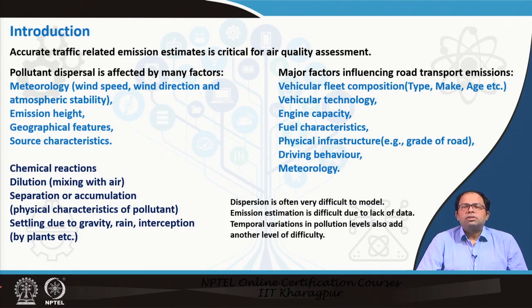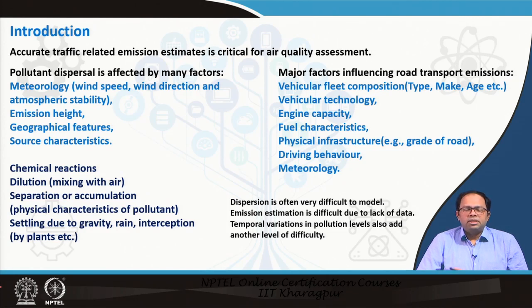Then physical infrastructure, like for example, what kind of road space we have, what is the grade of the road. This plays a role in the amount of fuel consumed, and that leads to different kinds of emission as well. We also have differences in driving behavior in different areas, and the meteorology also varies from place to place. So, all these factors influence road transport emission.